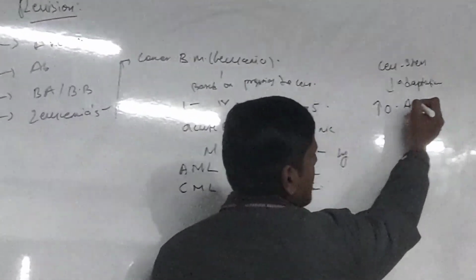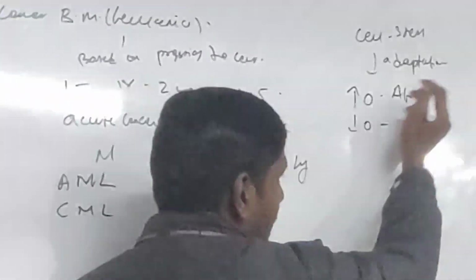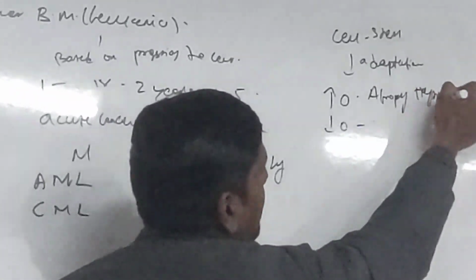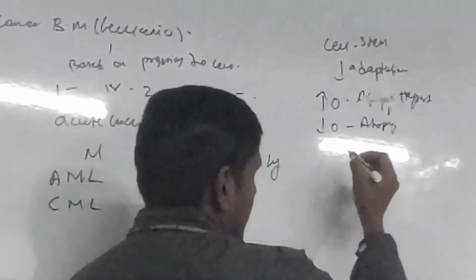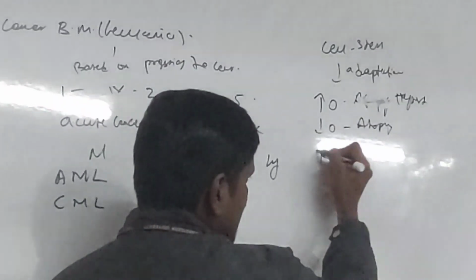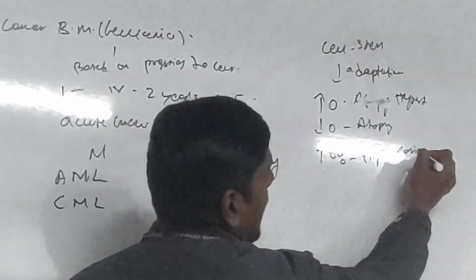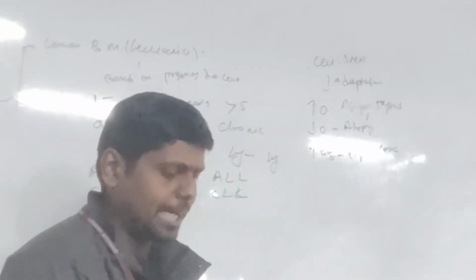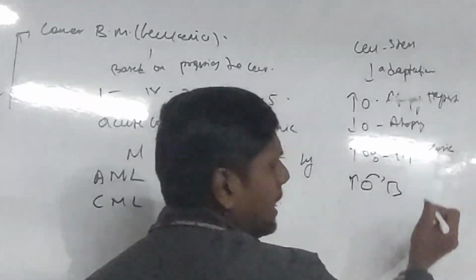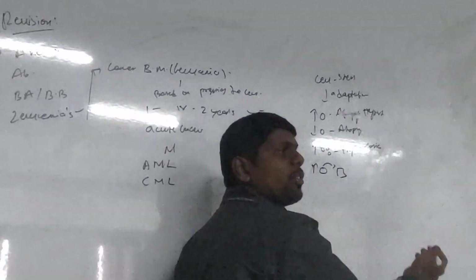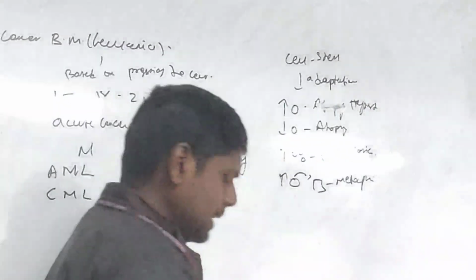Cell size might increase, that is called hypertrophy, and cell size might decrease, that is called atrophy. Then what are the other things I discussed? Increased cell count is called hyperplasia. Then metaplasia: one type of cell is converted to another type of cell. Transformation of a cell to another form is called metaplasia. Okay, then what is the next one?